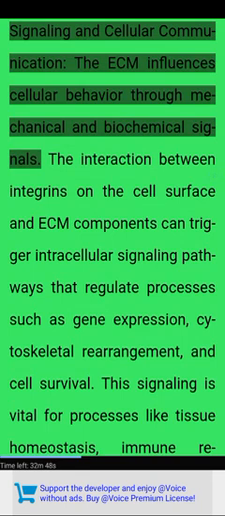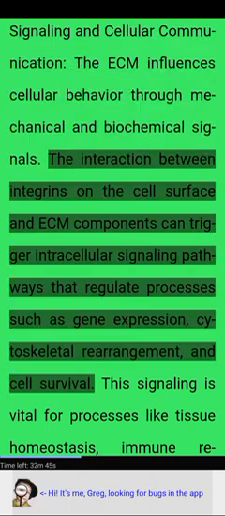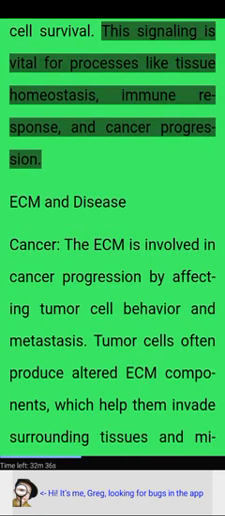Signaling and cellular communication. The ECM influences cellular behavior through mechanical and biochemical signals. The interaction between integrins on the cell surface and ECM components can trigger intracellular signaling pathways that regulate processes such as gene expression, cytoskeletal rearrangement, and cell survival. This signaling is vital for processes like tissue homeostasis, immune response, and cancer progression.